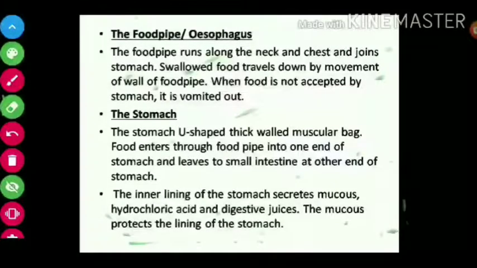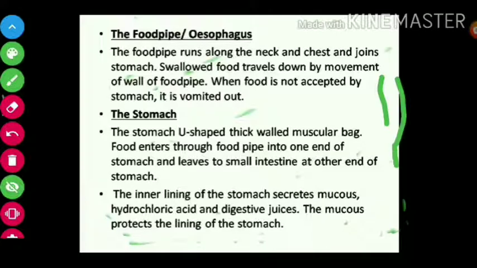Next, number 2, is the food pipe or esophagus. After the mouth, it is connected to the food pipe. The food pipe runs along the neck and chest and joins the stomach. Swallowed food travels down by the movement of the wall of the food pipe. The food pipe is like this. So food will travel inside the food pipe with a downward movement by the wall of the food pipe.